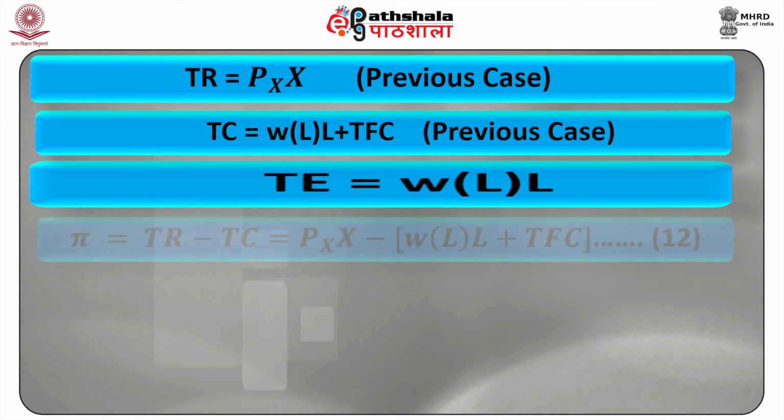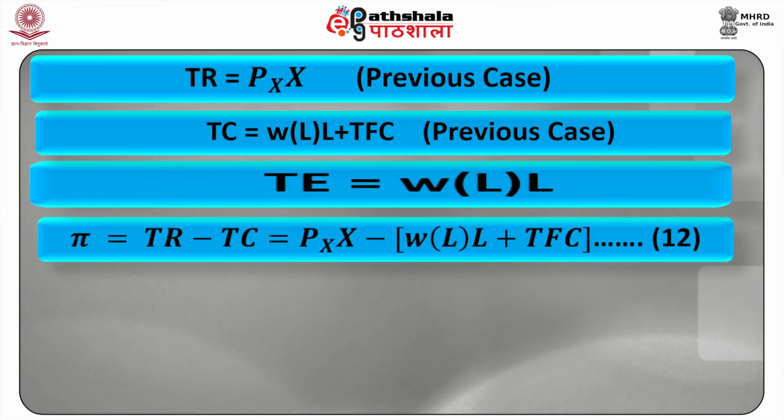The firm's profit function now is pi, which is equal to TR minus TC, which is equal to Px into X minus W as a function of L into L plus TFC. This is our equation 12.